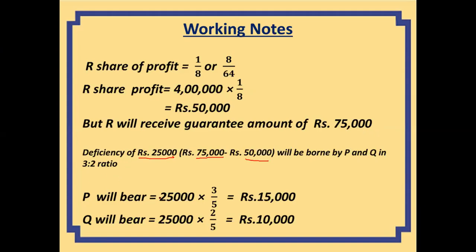So P will bear 25,000 into 3 by 5. It comes to 15,000. And Q will bear 25,000 into 2 by 5. It comes out to be 10,000. So this is how we have found out the total working notes. Now come to the profit and loss appropriation account.